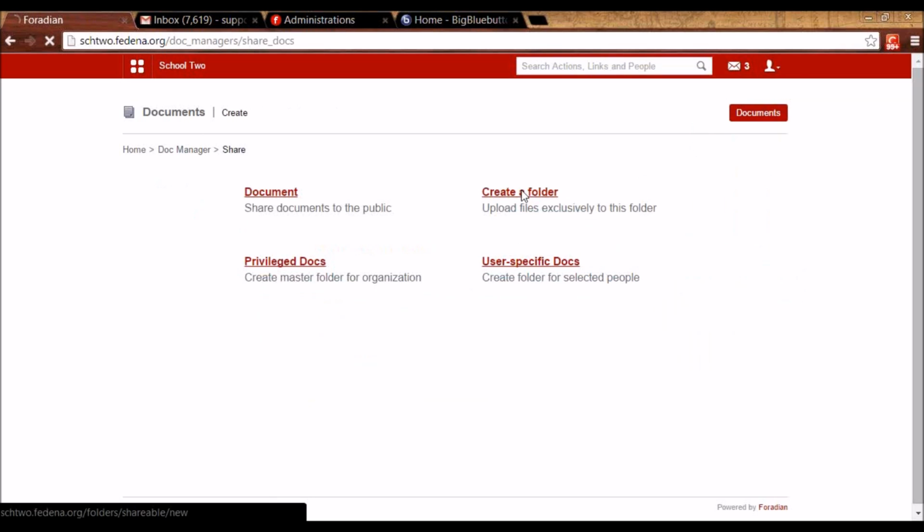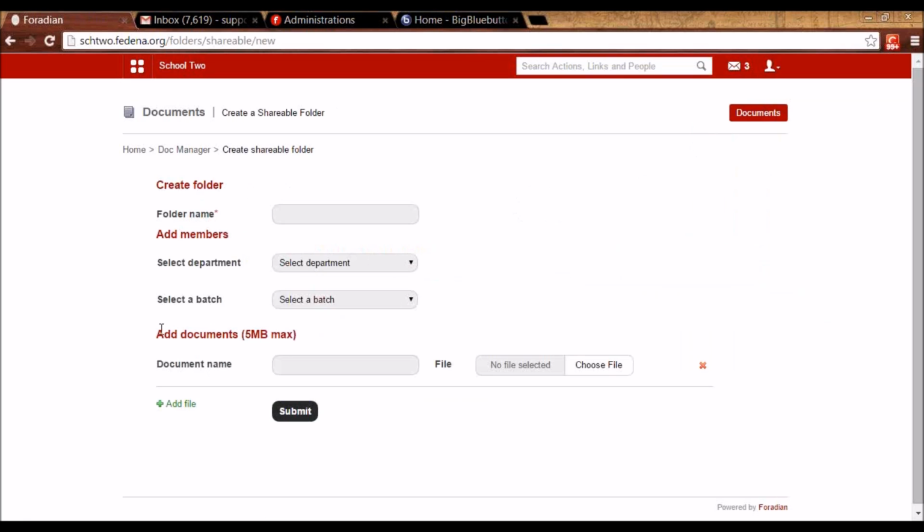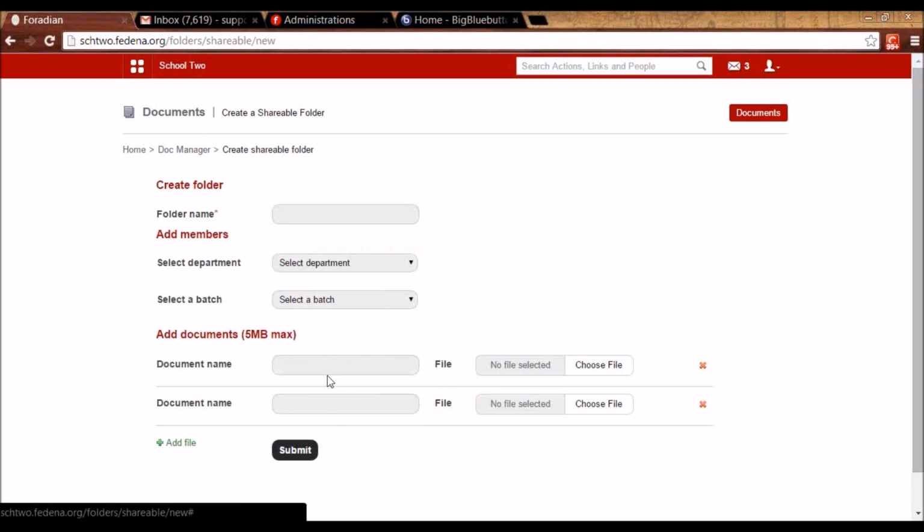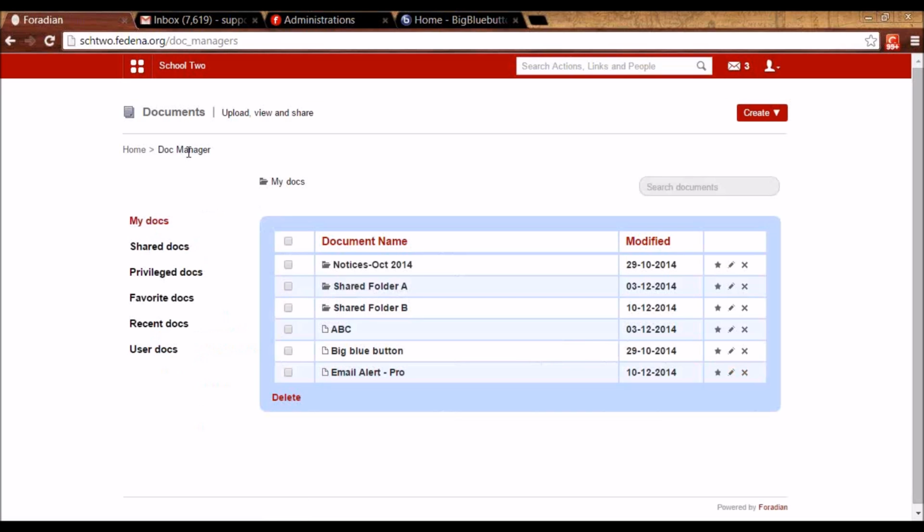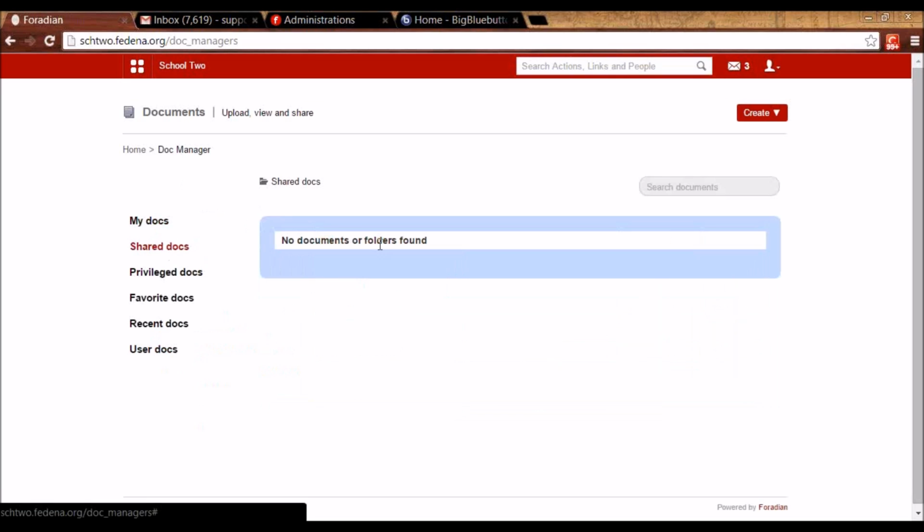Then you have Share a Folder. Here you are creating the same thing as you just did, but here we are selecting a set of files or sharing a set of files and giving that folder a name. And again, we can share it with the employees or the students or both of them together. So again, these employees or these students will be able to see that under Shared Docs as a folder, because it is shared with them.